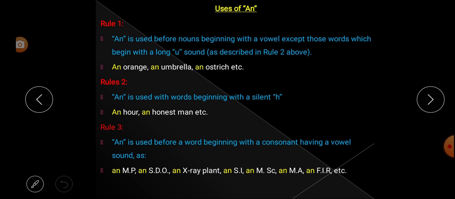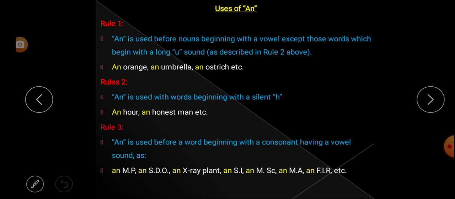An ink pot. That means what? Ink, beginning with what? I. I is a vowel. So in that case also, we can use article an. Or an ant. Ant is a noun which is beginning with vowel A. So in that case also we can use article an. So this is rule number 1.